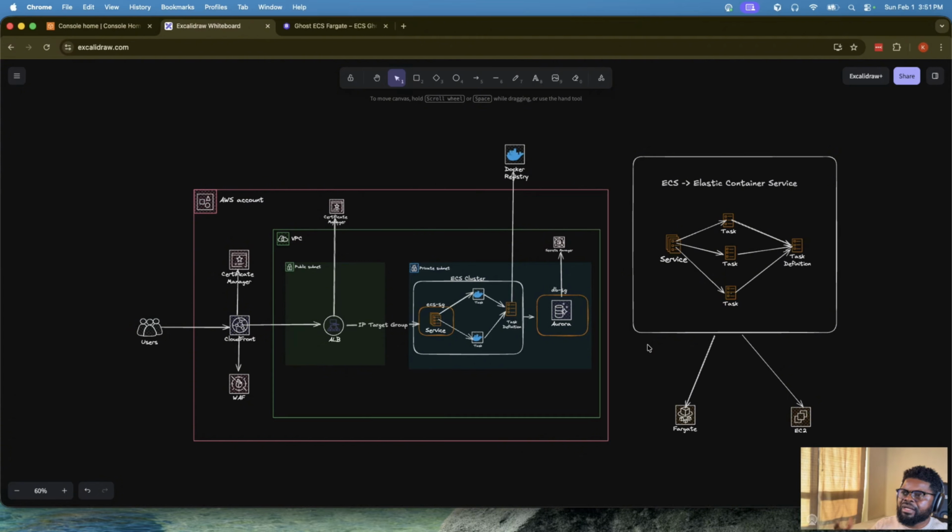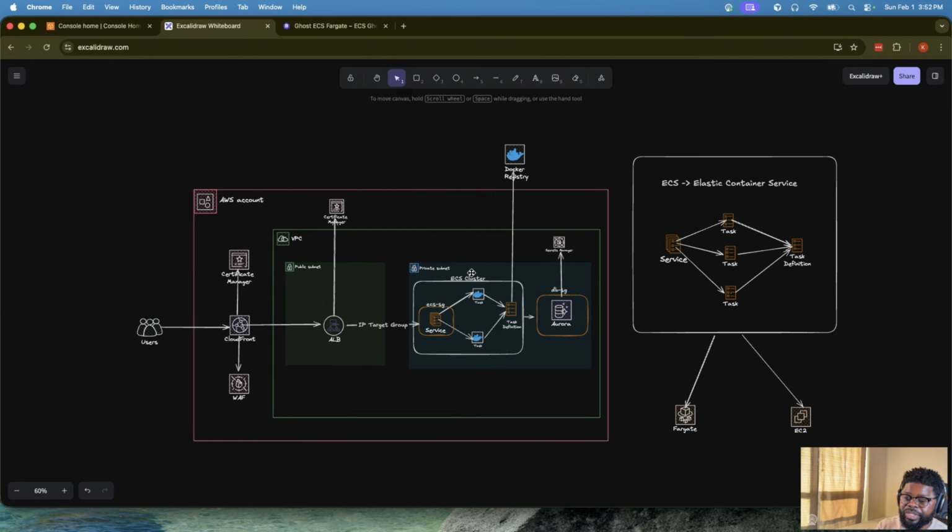The question is, how do we now build something reasonable with it, right? And that's what you see on the left. We have an ECS cluster. In there, there's going to be a service. In this case, we're just going to be working with one service. But in ECS, you can have multiple services that are talking to each other. But for this practical, we're going to build one service. Behind that service, we'll work with one task, right? But you can have multiple tasks. And then it will have a task definition that decides how the container is built and where it's pulled from. And that's why you see that is the one connecting to the Docker registry.